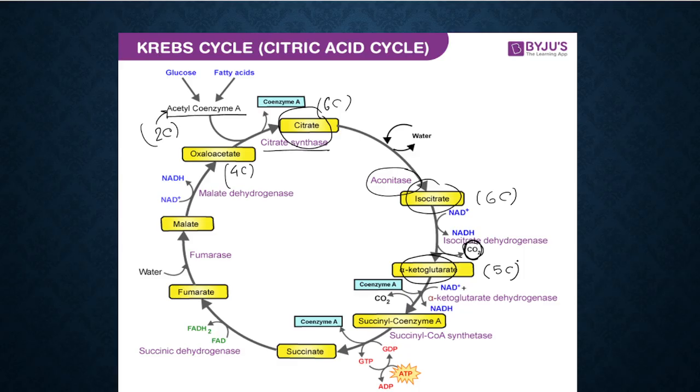Now this alpha ketoglutarate will change into succinyl coenzyme A. This is another decarboxylation. Decarboxylation मतलब क्या? कार्बन डाइऑक्साइड जा रहा है। Isocitrate gets converted to alpha ketoglutarate, which is a 5 carbon compound. This is catalyzed by isocitrate dehydrogenase. Then alpha ketoglutarate gets converted to succinyl coenzyme A with the help of alpha ketoglutarate dehydrogenase.